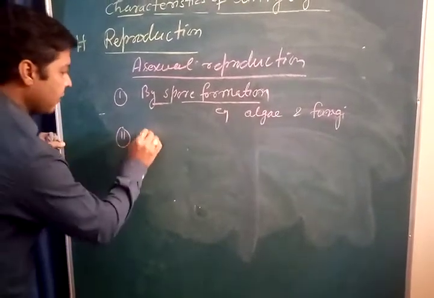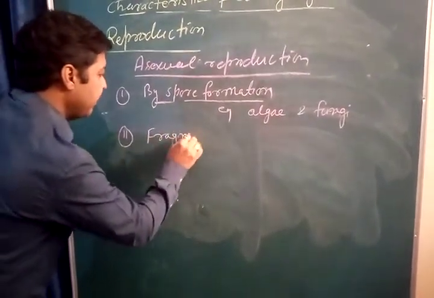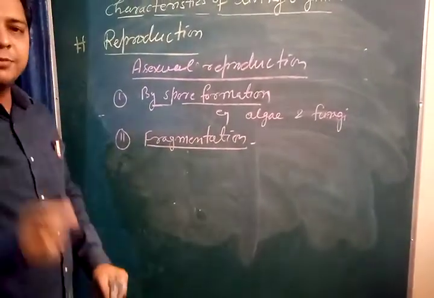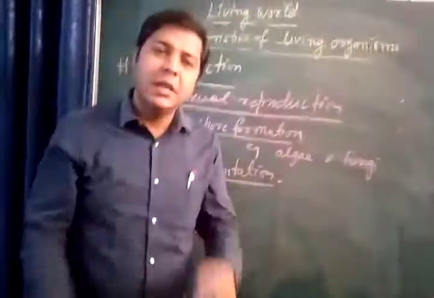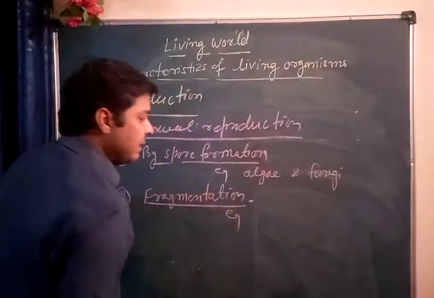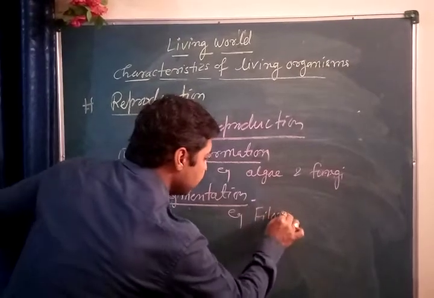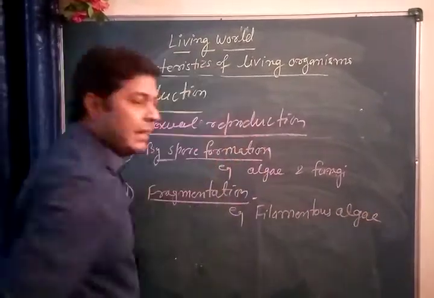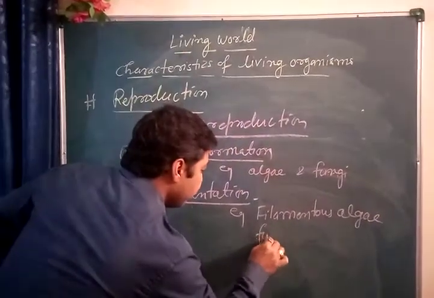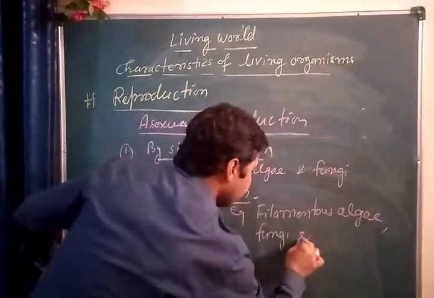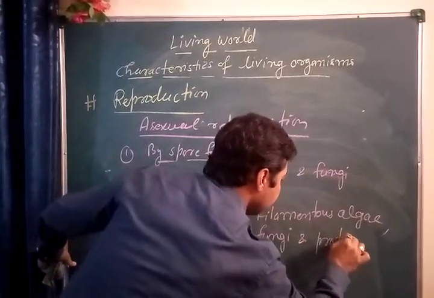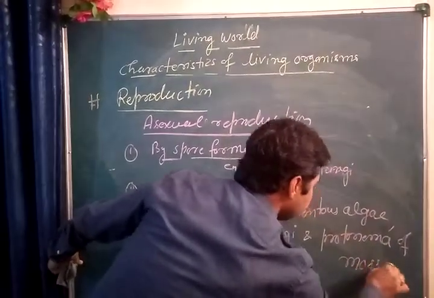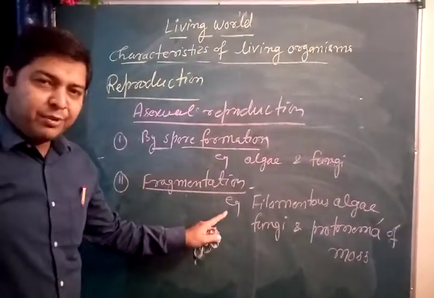Next was fragmentation. Fragmentation method means small fragments are responsible to form the individuals. So what would be the example? Filamentous algae like Spirogyra, some fungi and protonema of moss. Right? So these are the examples of fragmentation.